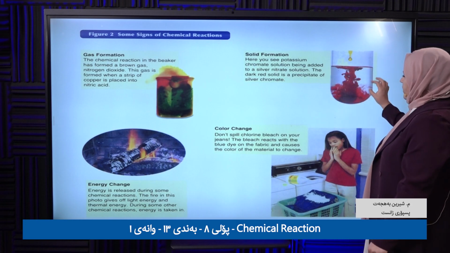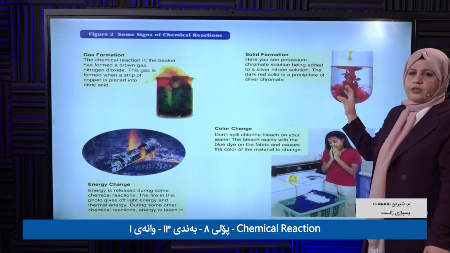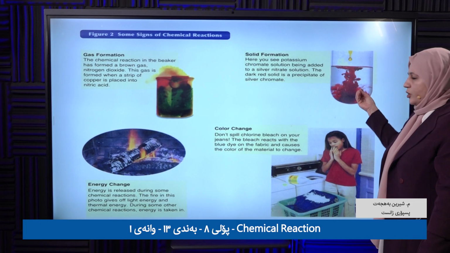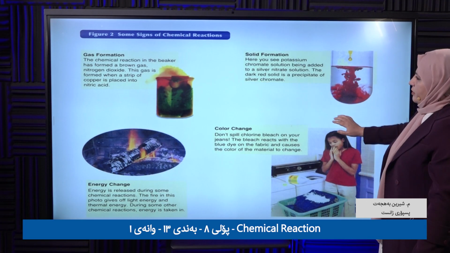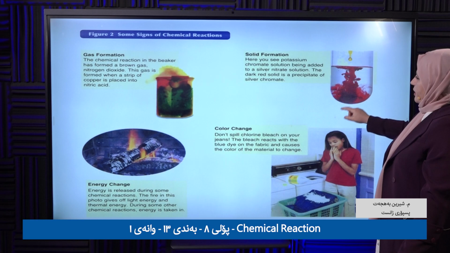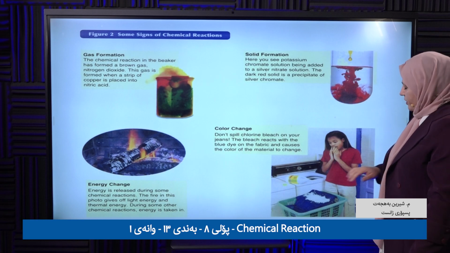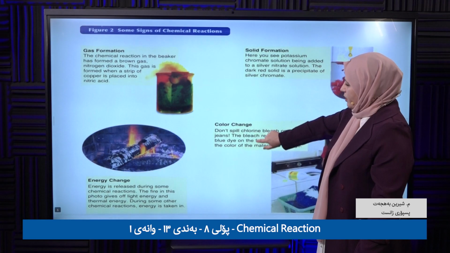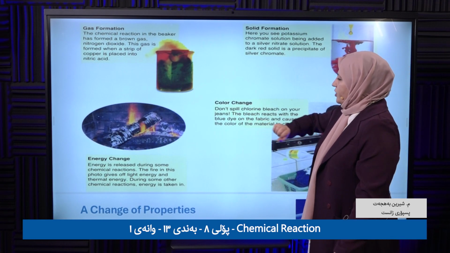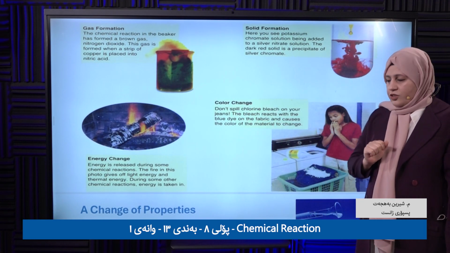That means, is a chemical reaction taking place or not? Of course, it's taking place. Why? Because it formed silver chromate, which is the dark precipitate we are talking about. A sign of a chemical reaction taking place. And what else? Color is changed.